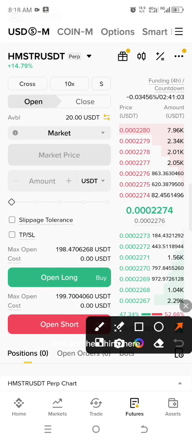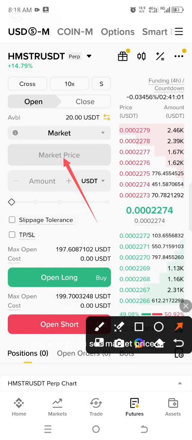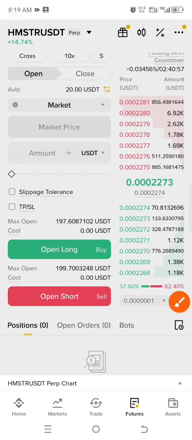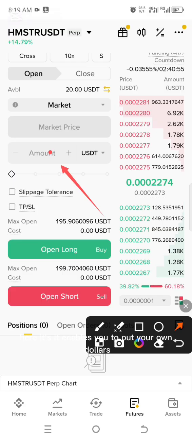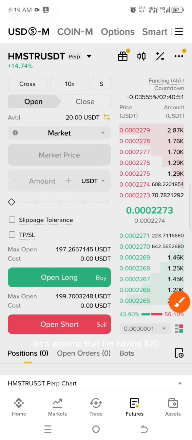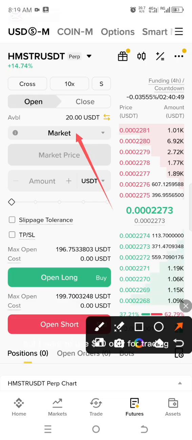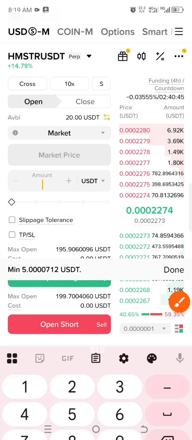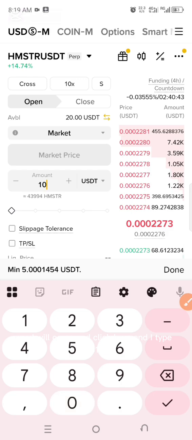Another thing here, where you see market price, it enables you to put your own dollars. Let's assume that I'm having $20 here, but I want to use $10 only for trading. So I will come and click here and I type $10. I'm using $10 only for trading.